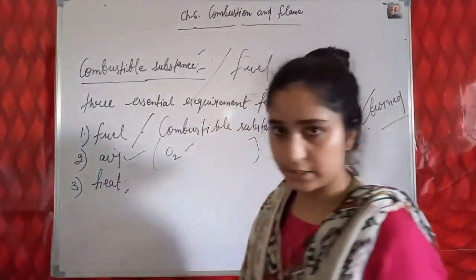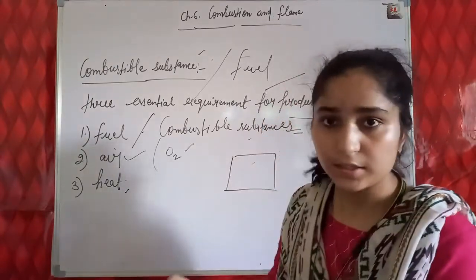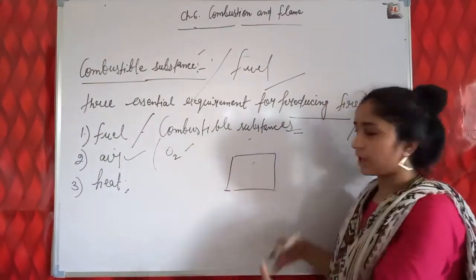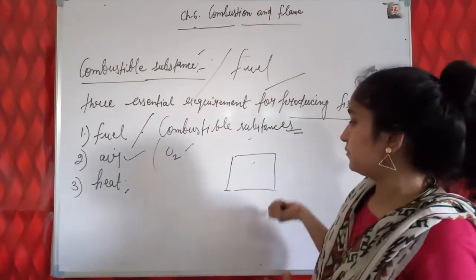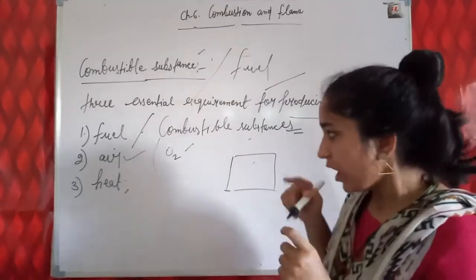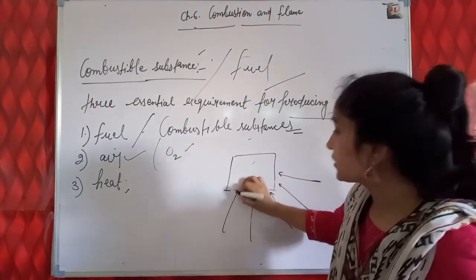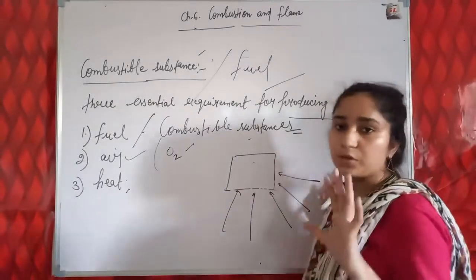And next is heat. Such as this wood. Tell me, can this wood automatically start producing fire or start burning? No, not until we provide it a certain temperature at which this wood starts producing fire.